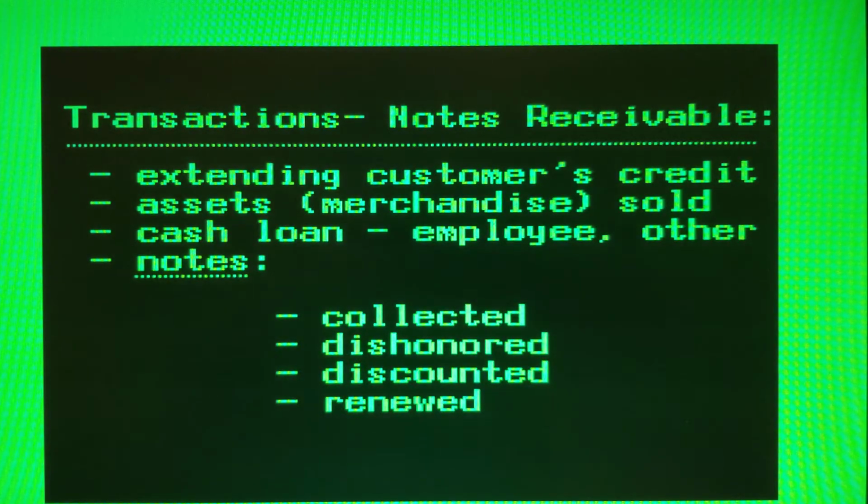Typical transactions which involve notes receivable are notes which are received in A, extending a customer's credit account, B, for merchandise or other assets sold, or C, for a cash loan to an employee or other person, and for notes which are collected, dishonored, discounted, or renewed.